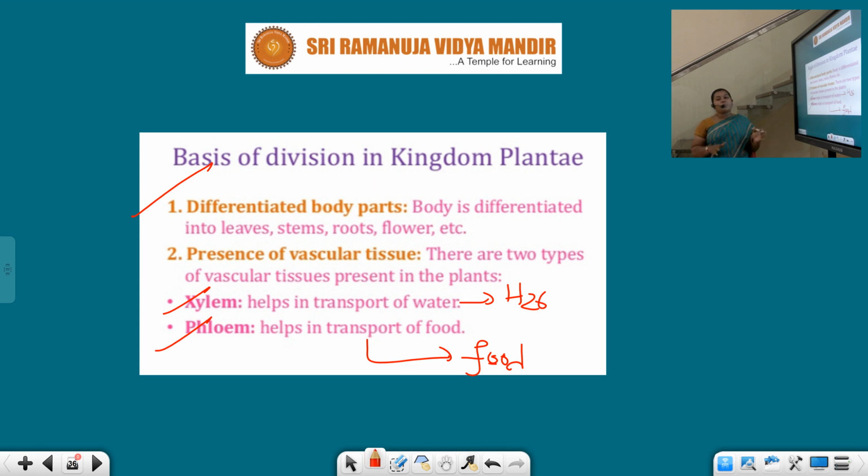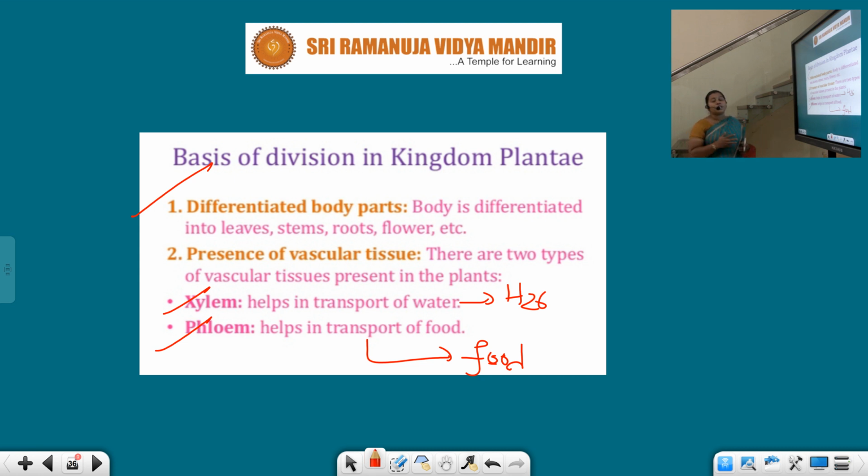Next, second, presence of vascular tissue. Presence of what, children? Vascular tissue. You know, vascular tissue is a conductive tissue. It is the special tissue that helps in the transportation of minerals, water and food. Just as we have blood vessels in our body, and blood transports all the required things, in the same way in the plants we have a special tissue known as vascular tissue. This vascular tissue supports the transporting system in the plants.